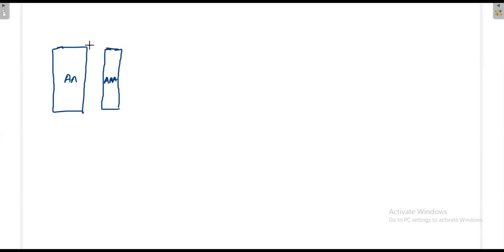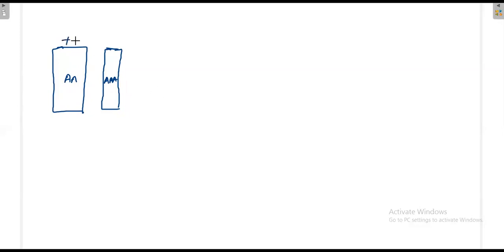These batteries are used for remotes, clocks and everything. Their voltage is around 1.5 volts, but the size differs. Based on that, the amp-hour capacity will vary, that is, how long it will provide current to you, and the rated current. So AAA means smaller size, AA means larger size. There is also A, which we are not using nowadays; in olden days it was used for batteries. Nowadays we mostly use AA and AAA batteries.